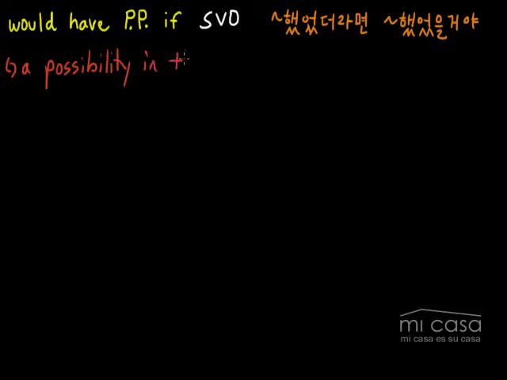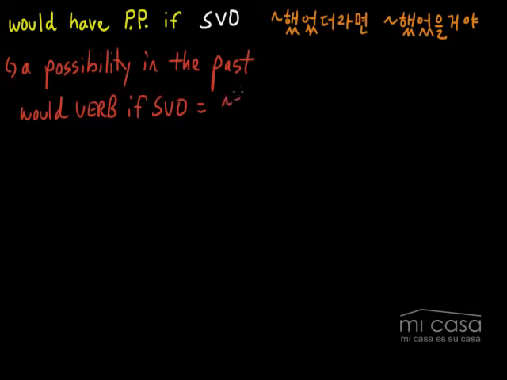All right, so let's just review real quick before we start our lesson. Would, you're probably familiar with when you use it in this structure. Would, verb, if, and then subject, verb, object. This means 뭐뭐뭐 했으면, 뭐뭐뭐 했을거야.